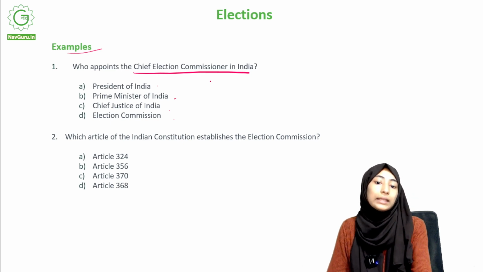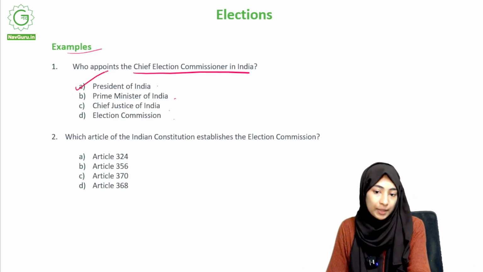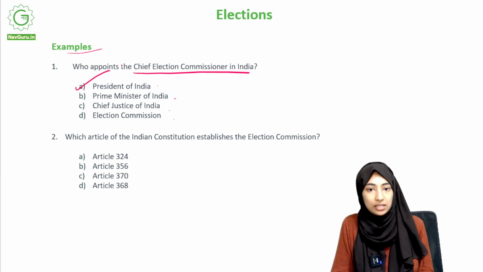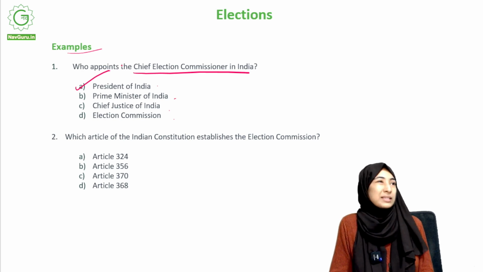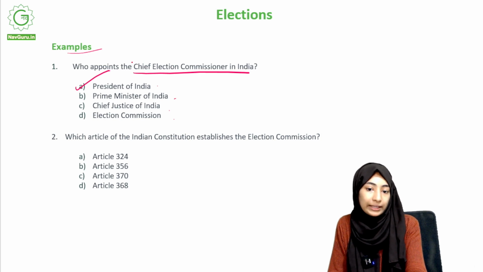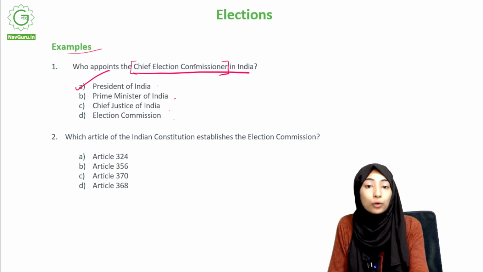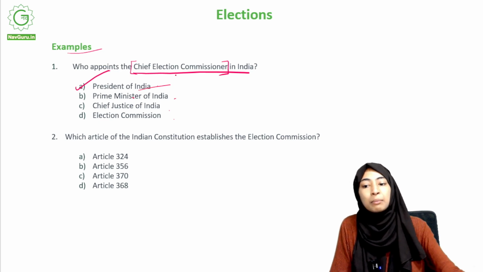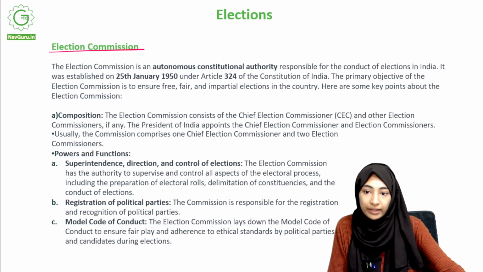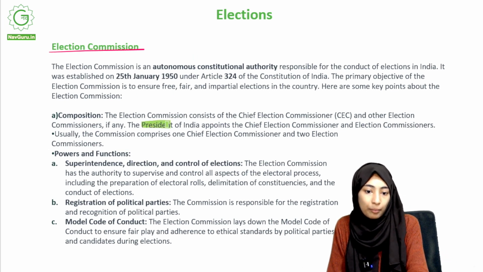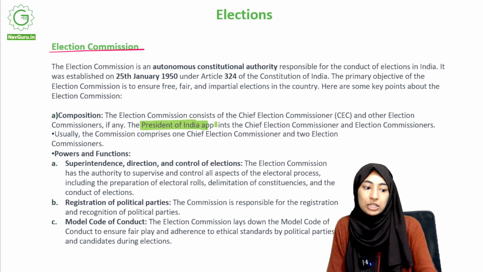The answer to this question is President of India. I said this when we studied it in the notes: when it comes to appointing people to certain positions, may it be the Prime Minister, somebody in Lok Sabha, Rajya Sabha, or a position like that of the Chief Election Commissioner, usually the one who does it is the President. Appointing people to certain positions at the government, at the center level, is usually done by the President. Where did we study it? Yes, the President of India appoints the Chief Election Commissioner and Election Commissioners. So the President of India is the one who appoints these people.